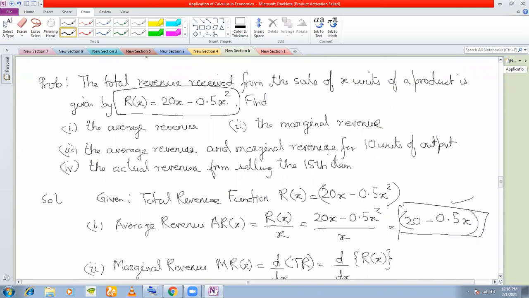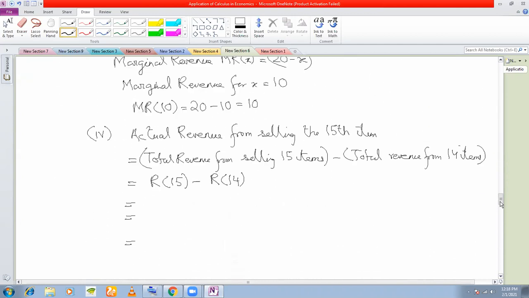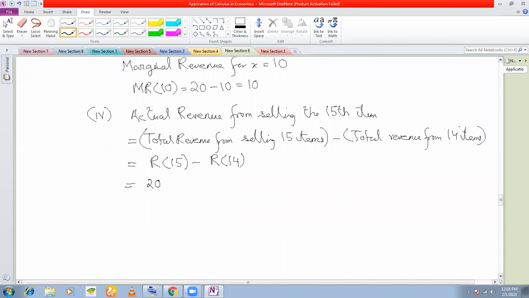So first put 15: 20 into 15 minus 0.5 into 15 square, minus 20 into 14 minus 0.5 into 14 square. Find out the values of this.